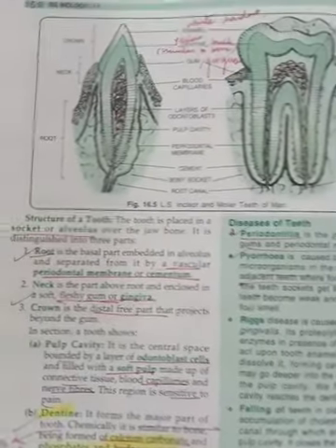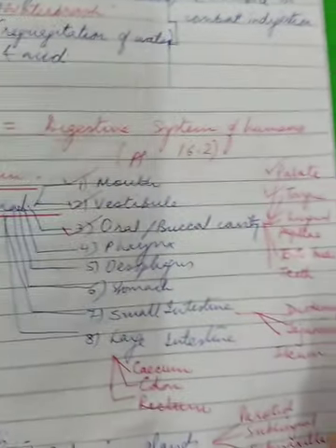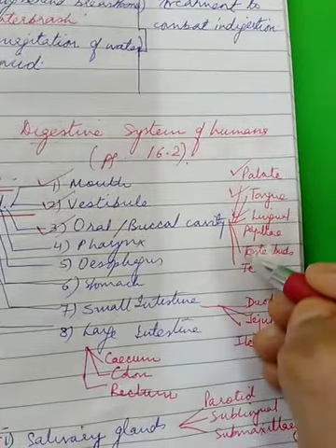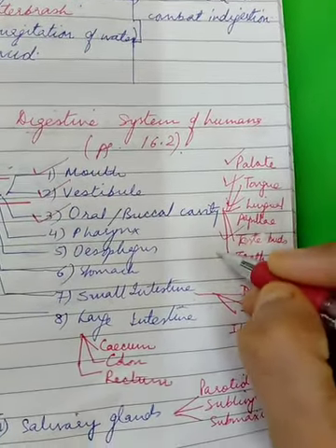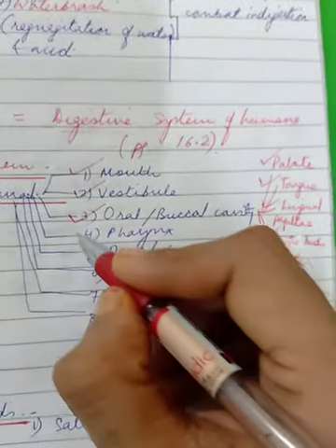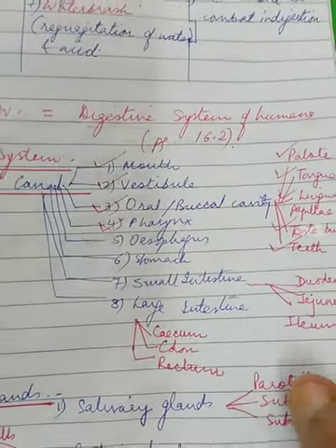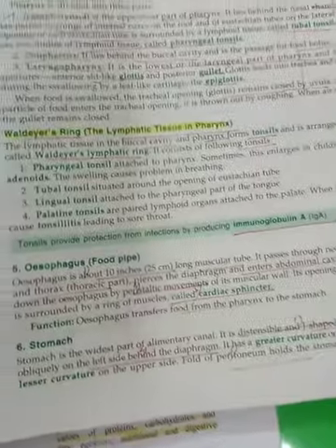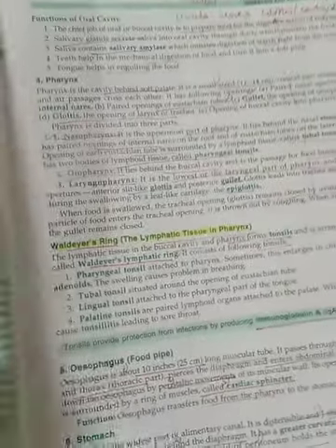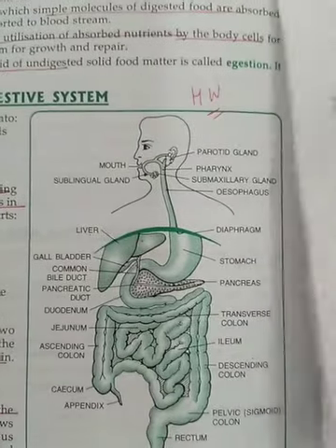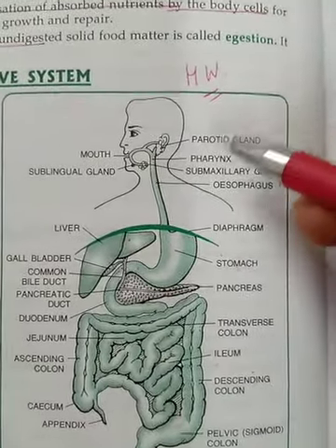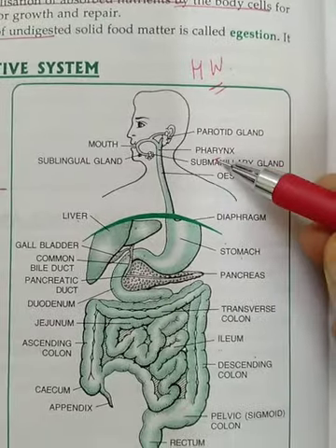The next heading to come for the digestive system, according to our table here, we have discussed about the taste buds, teeth. Coming next is pharynx. Pharynx to study is the common region for food and air. So if we talk about the region that is pharynx here, you will see this, pharynx.